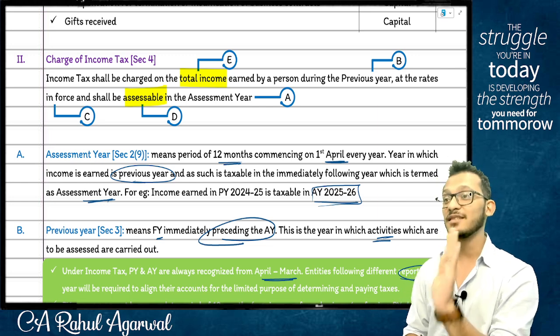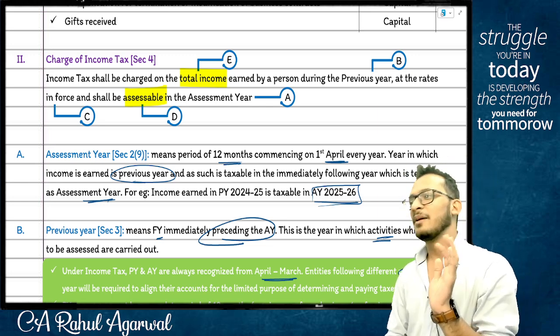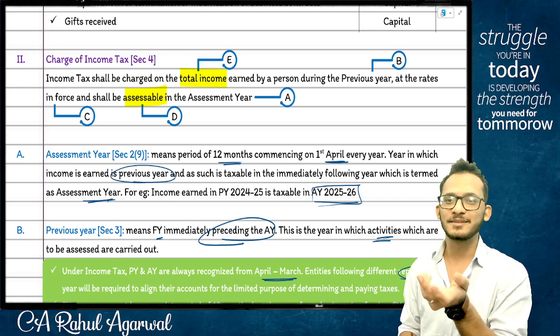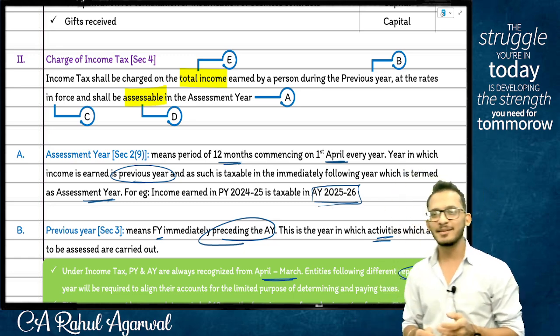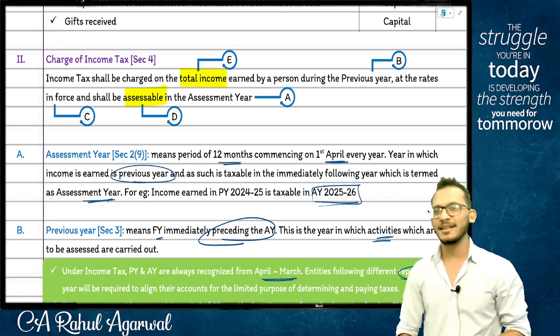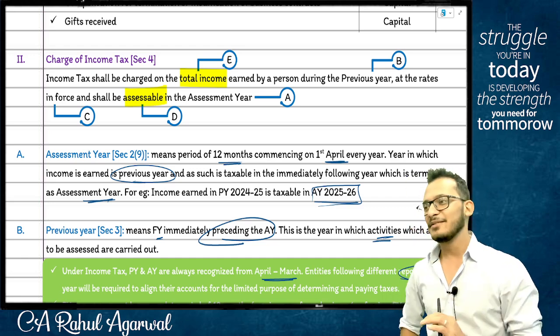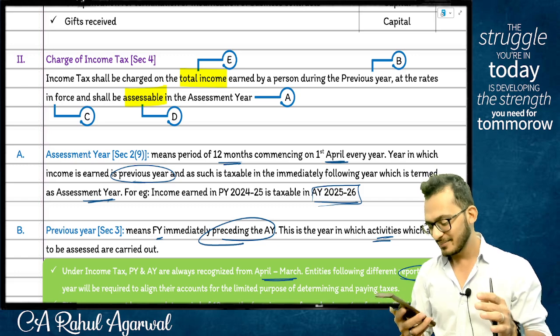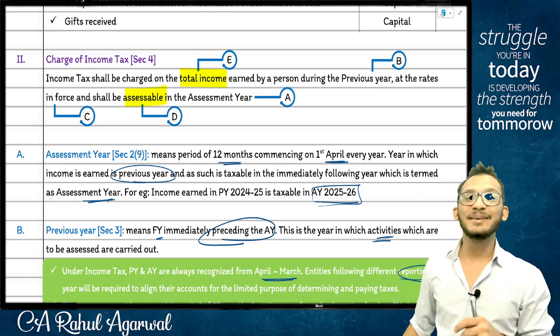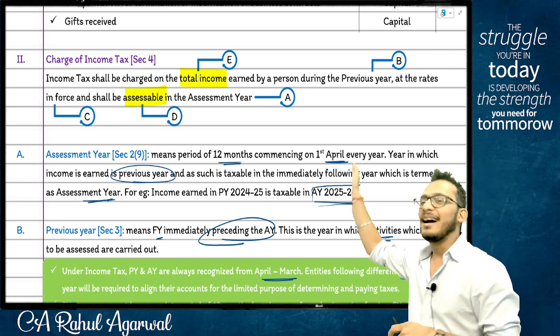Yes, one of the worst functions to get into. But somehow for your articleship, that is a must. Right? That is the problem. Luckily, I did my articleship in tax, so I never touched audit. So I have the liberty to come and shout and whatever I want. No one cares. Anyway, hard reality, people, nothing else.